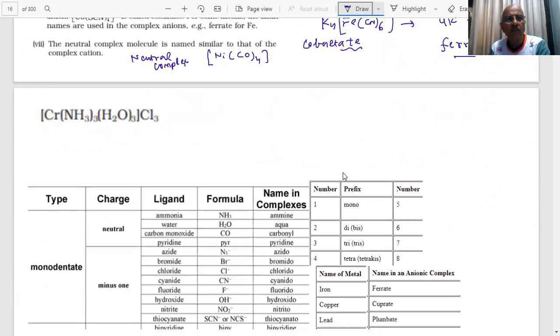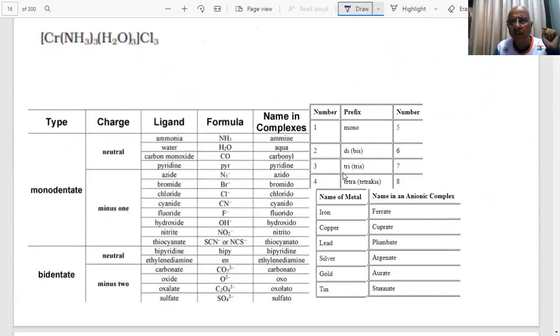Here is a list, students. In the anionic complex, iron will become ferrate, copper will become cuprate, lead will become plumbate, silver will become argentate, gold will become aurate, tin will become stannate, when the complex has a negative charge.